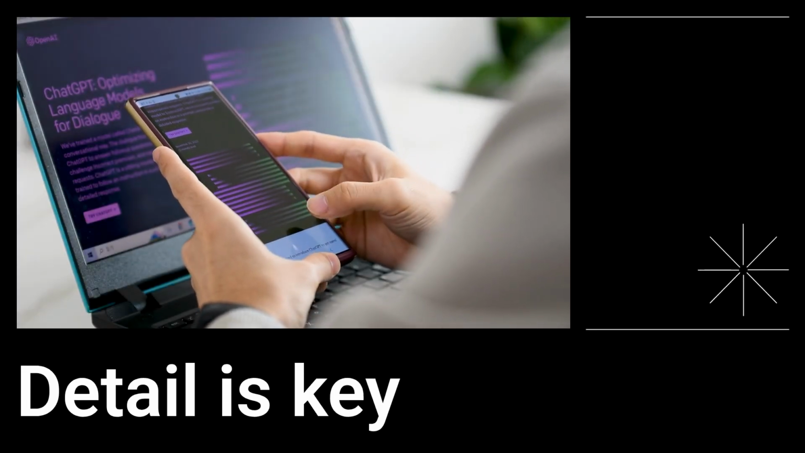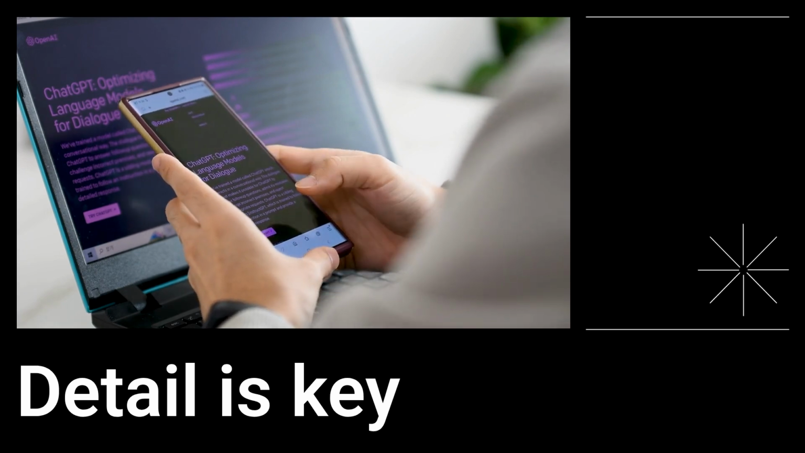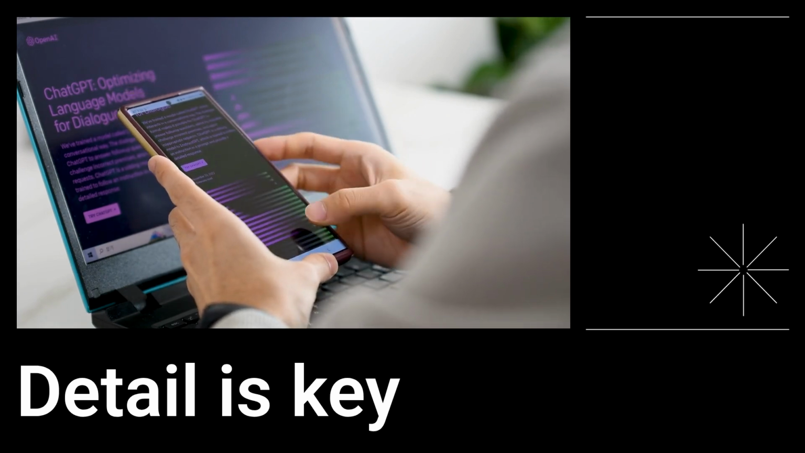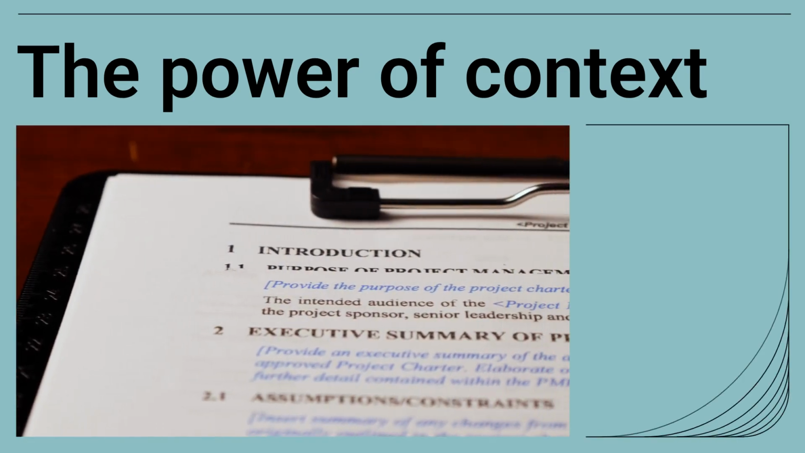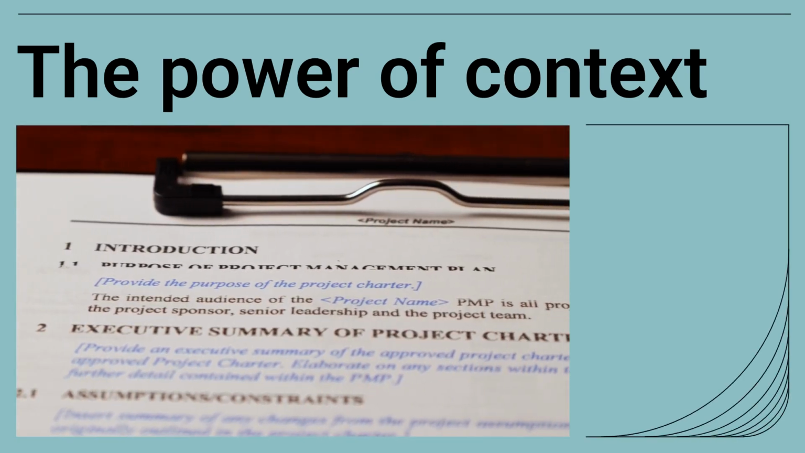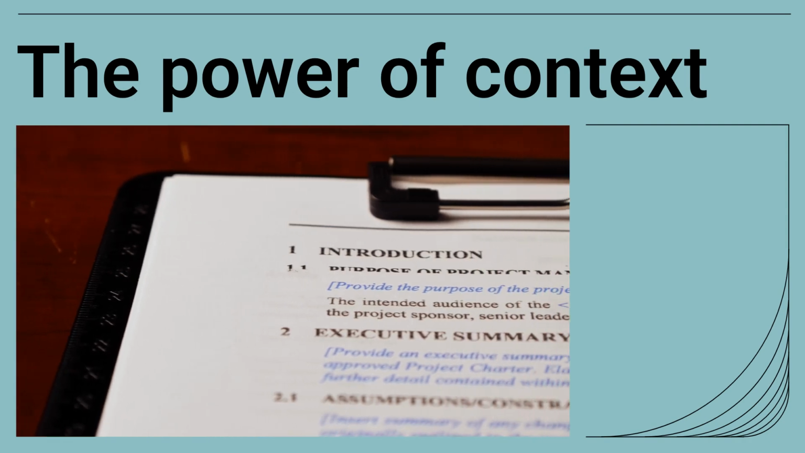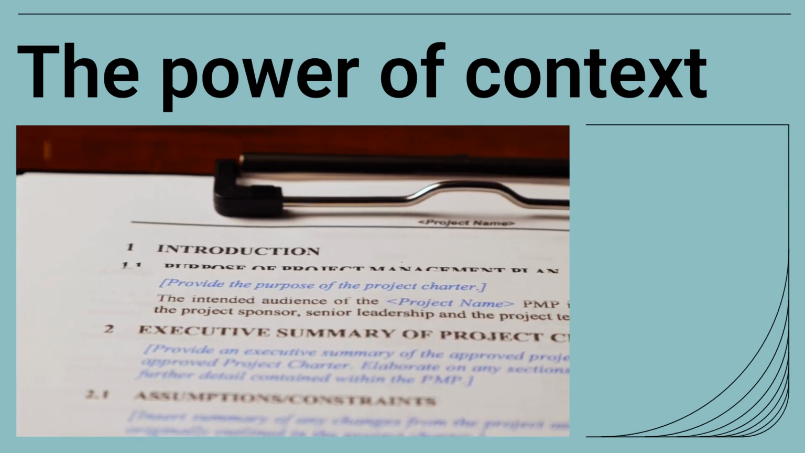Detail matters because the AI can only work with the information you provide, guiding it toward the specific output you need. Always start by providing necessary context. Why are you asking? What background information is relevant? This helps the AI understand the premise of your request.